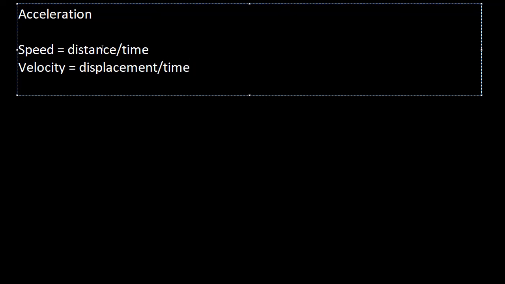Now suppose we have a moving object, like a car or a bus or anything like that, which is moving in this direction with some velocity. Say let the velocity be 20 meter per second. Now there can be two situations.